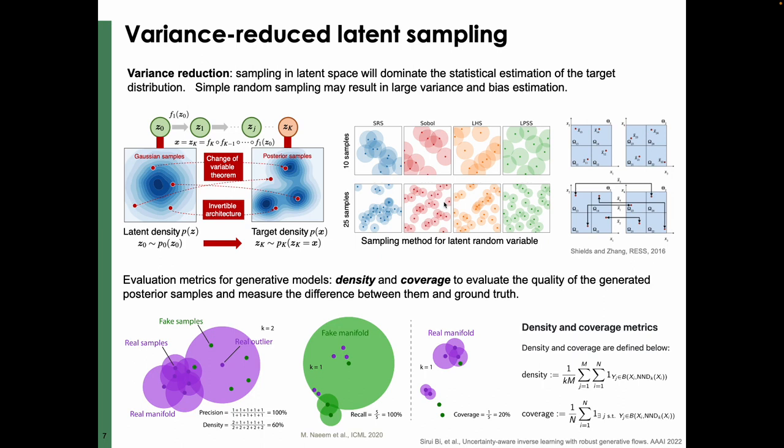Evaluating generative model performance has been a challenge. Previously, we may use precision and recall as the metrics, but recently two more reliable metrics, density and coverage, were proposed at ICML 2020. So we may use all of them to evaluate the performance of the generated samples from our proposed RGF model.